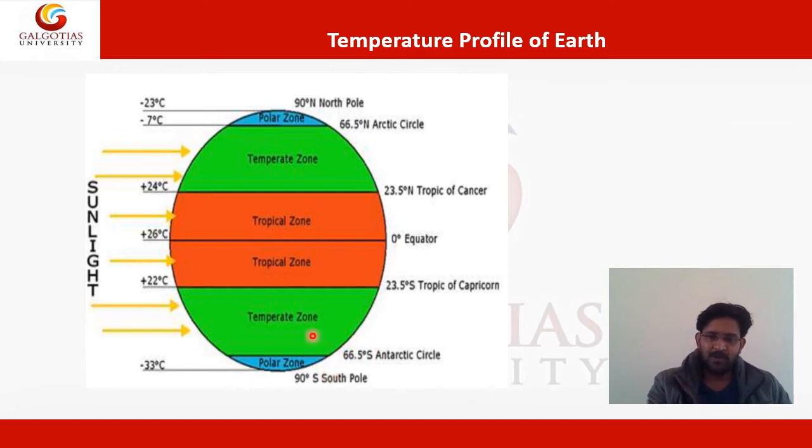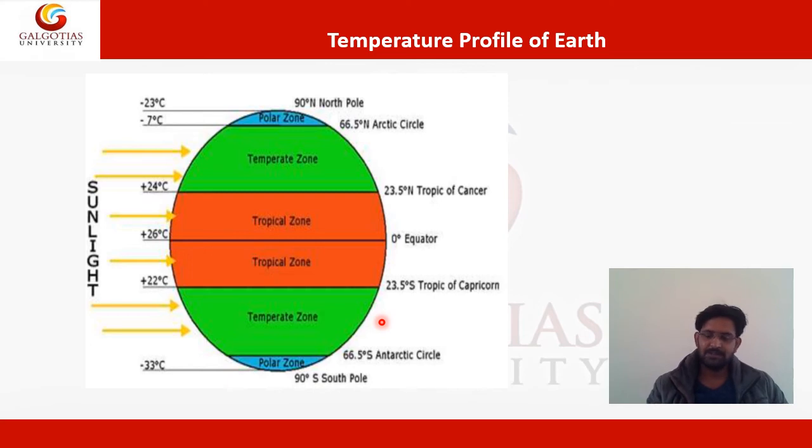So why are we studying the temperature profile of the earth? Because due to the temperature profile, the climate over the earth and the composition of the earth's atmosphere vary. Where the temperature is high, the gases are less dense, as P equals rho RT, the ideal gas equation. So density varies with temperature, and temperature varies with pressure.